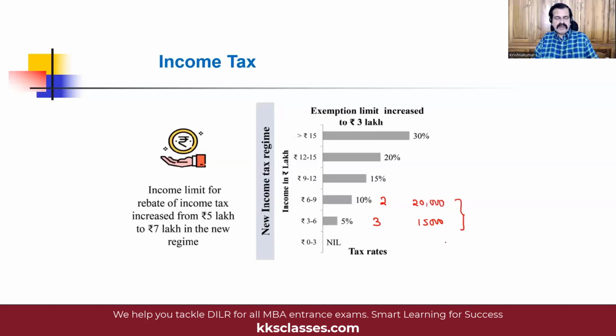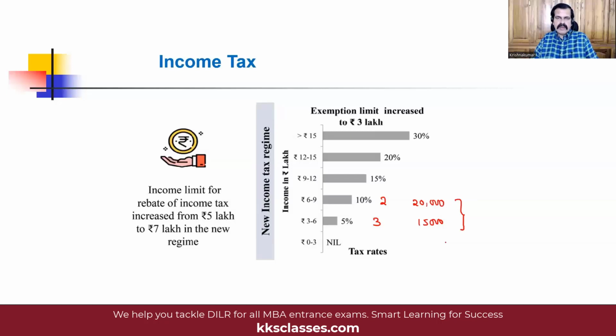A surprising announcement of the budget was that the income tax surcharge for very wealthy people who earn more than 5 crores was reduced from 37% surcharge to 25% surcharge. So under the new regime, the finance minister has introduced a 25% surcharge for people with more than 2 crores of income.